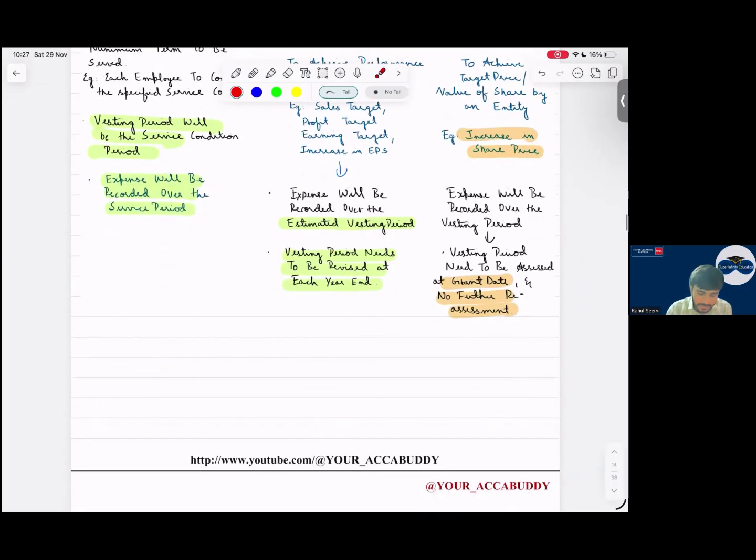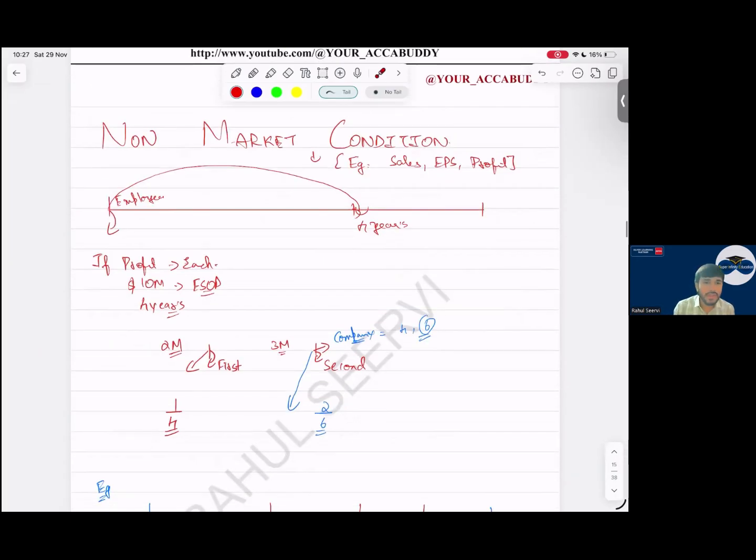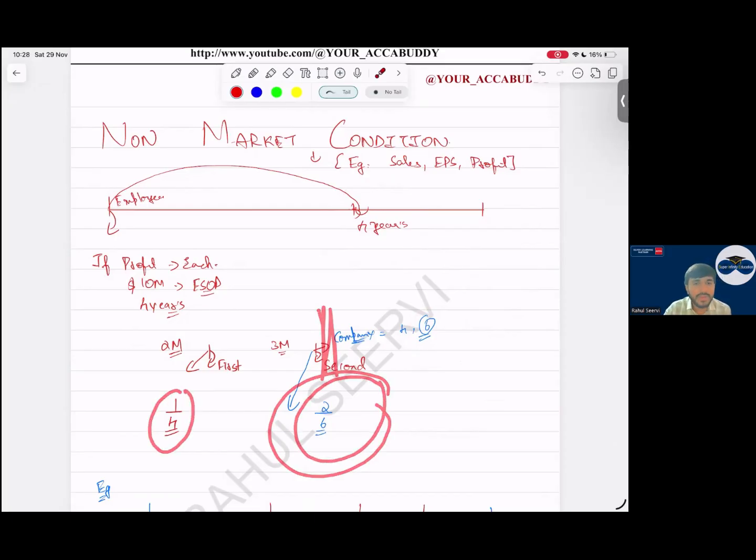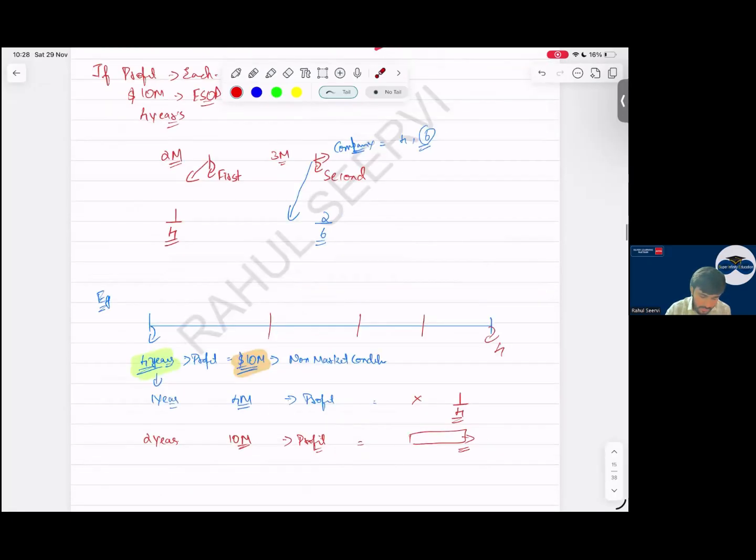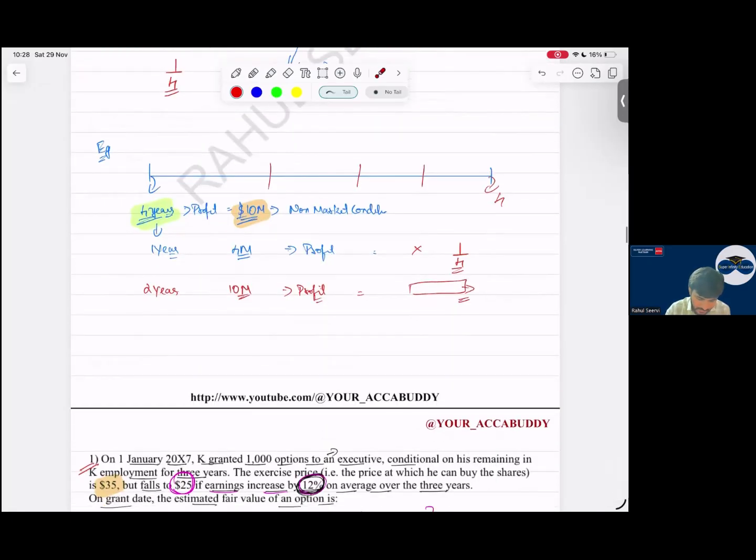So see here, I've explained this in the class also. Non-market condition means what? We have an estimate that it will take 4 years. But after the second year, we get to know it is taking 6 years. Then what do we say? At the end of the second year, we estimate that it will take 6 years. Instead of 1 divided by 4, we will now take 2 divided by 6. We are changing our estimate. Yes, sir. But when coming to, okay, this was an example.